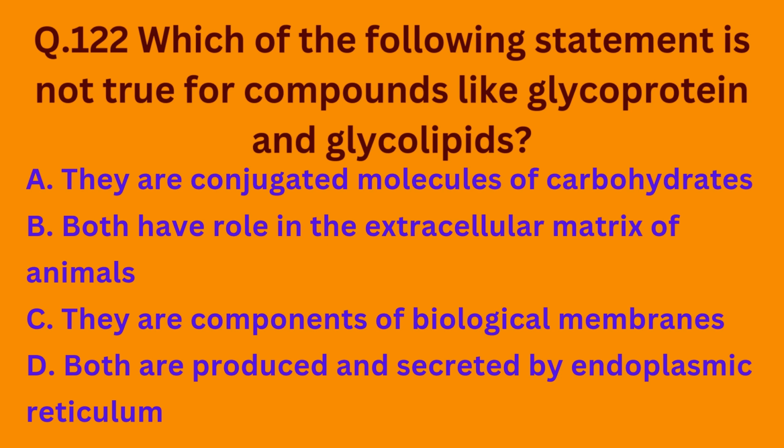Option A. They are conjugated molecules of carbohydrates. Option B. Both have role in the extracellular matrix of animals. Option C. They are components of biological membranes. Option D. Both are produced and secreted by endoplasmic reticulum. So the correct option is option D. The option D statement is not true for compounds like glycoprotein and glycolipids. Rest all are true statements.